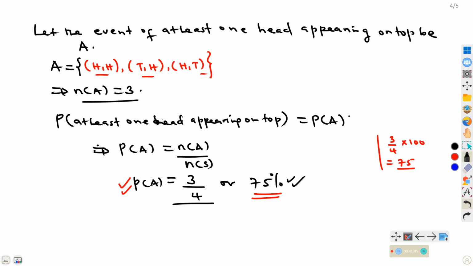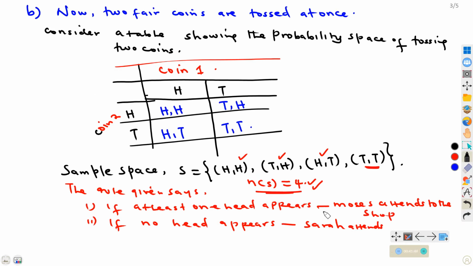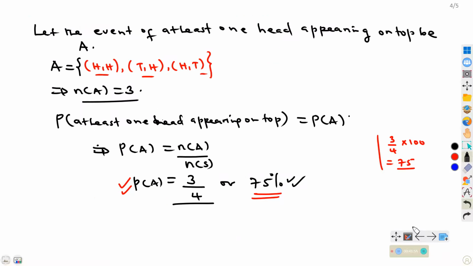And this one here corresponds to which worker? It corresponds to Moses. Moses will attend to the shop if at least one head appears. And we have seen the probability of at least one head appearing is 75%, which is higher than 25%. From there, it means Moses has a higher chance of attending to the shop.